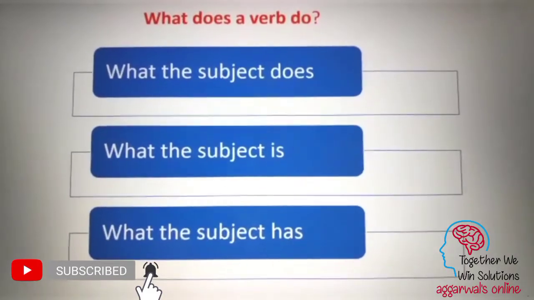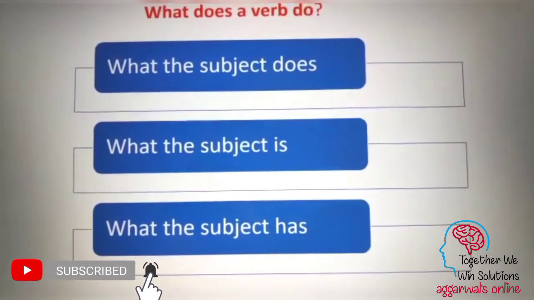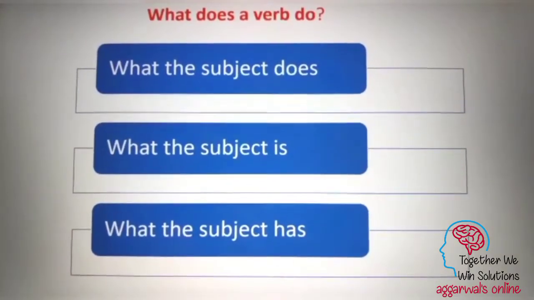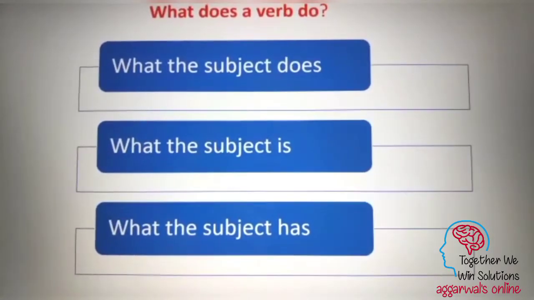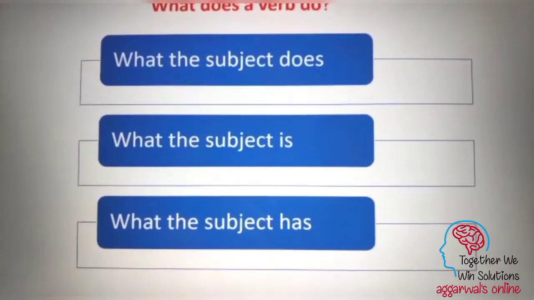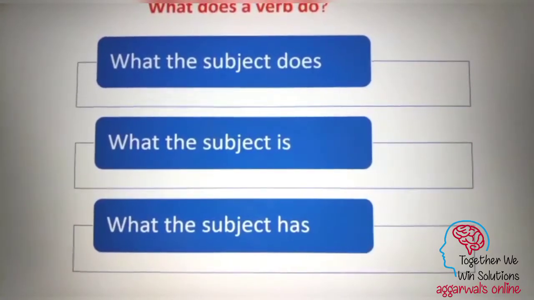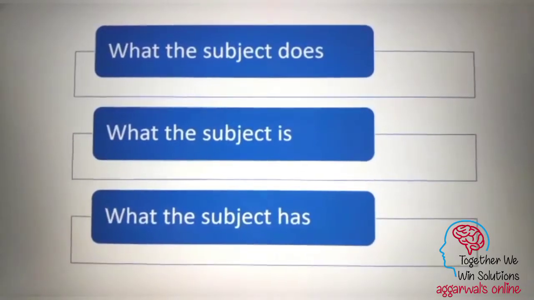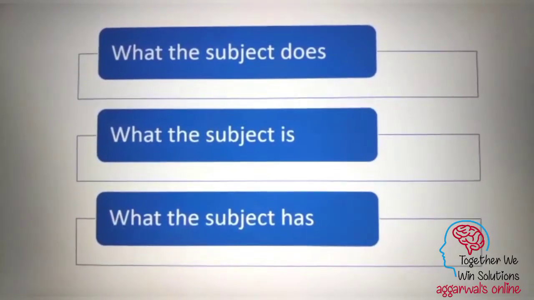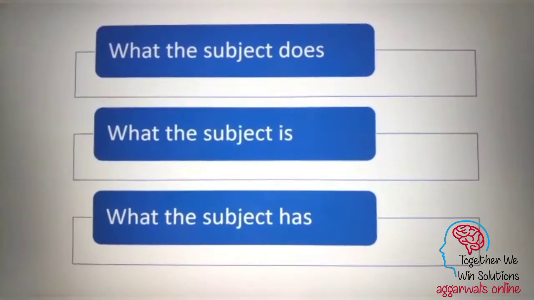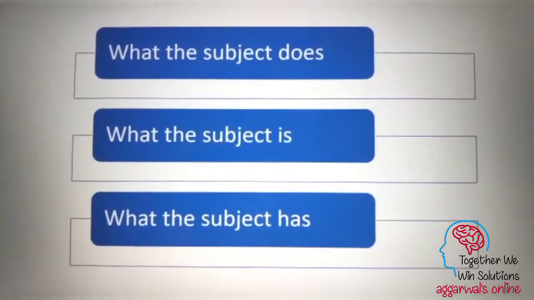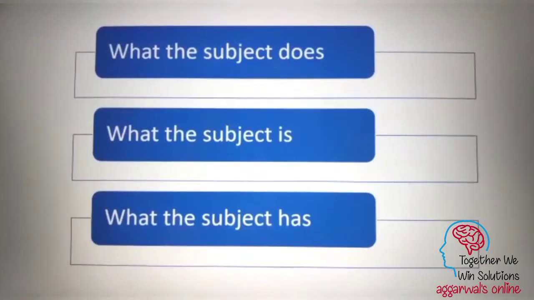So now we see what a verb does in a sentence. So remember that the verb will describe the subject not as an adjective but in accordance with the work that the subject is doing or the status of the subject. So the first thing that the verb does is to describe what the subject does. That is, does the subject eat? Does the subject play? Does the subject sleep? Does the subject talk? Etc. So these are the action words.